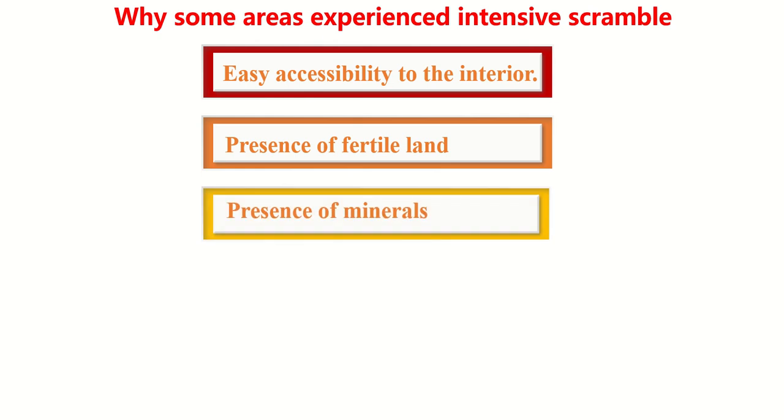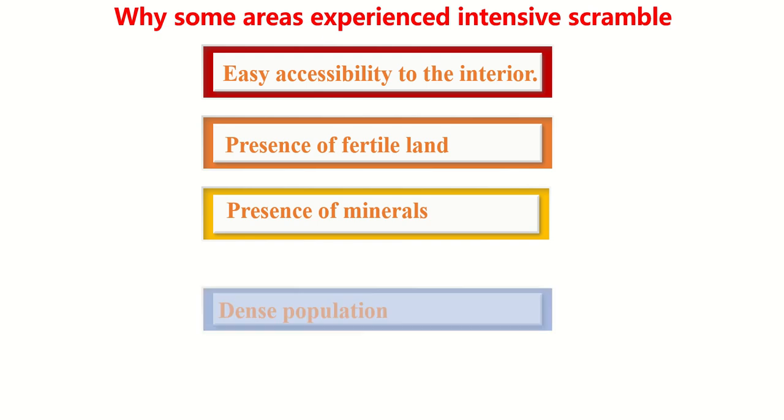The presence of minerals. All of us understand the value of minerals. Minerals were highly demanded in international markets and they are very valuable ornaments. So those areas that had a bank of minerals were scrambled very, very highly. Example, Congo, we are seeing the conflict in Congo up to today, somehow connected to this availability of minerals. South Africa had large deposits of minerals, so it was scrambled much.